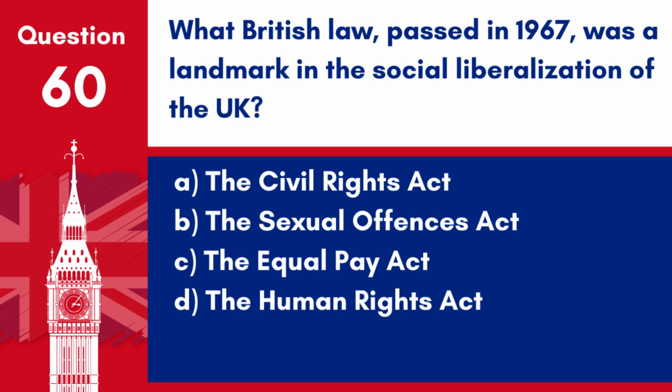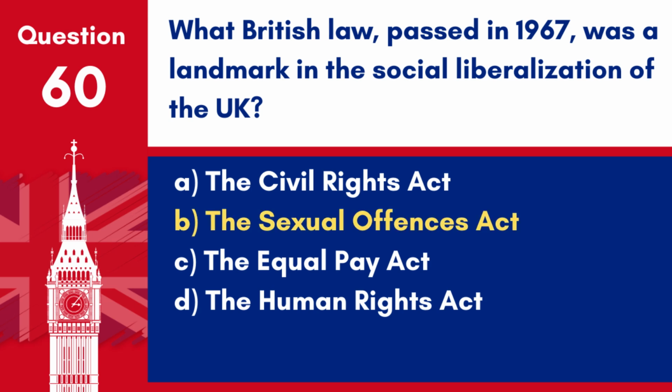Question 60. What British law, passed in 1967, was a landmark in the social liberalisation of the UK? A. The Civil Rights Act. B. The Sexual Offences Act. C. The Equal Pay Act. D. The Human Rights Act.